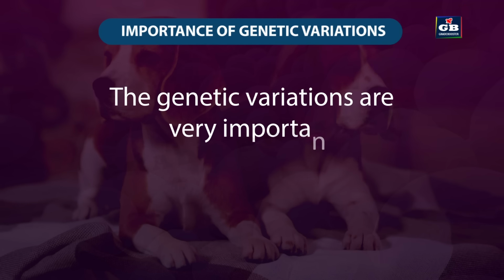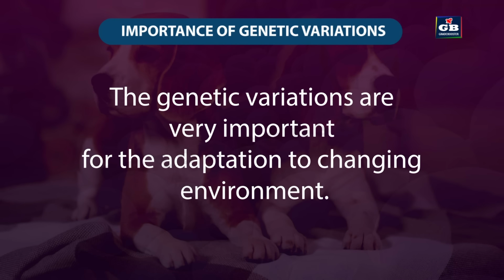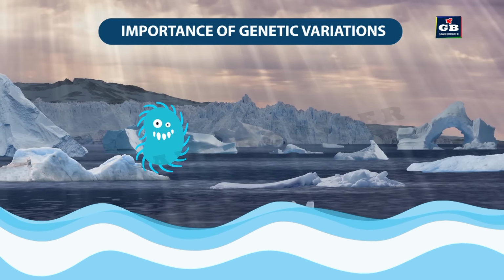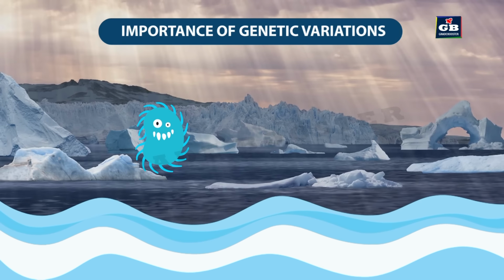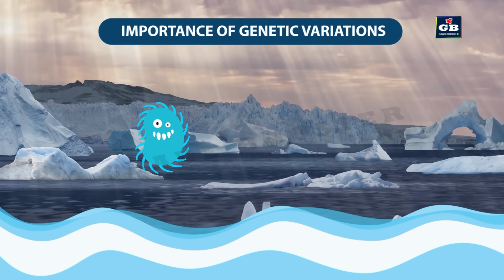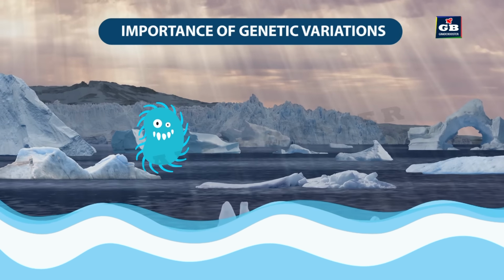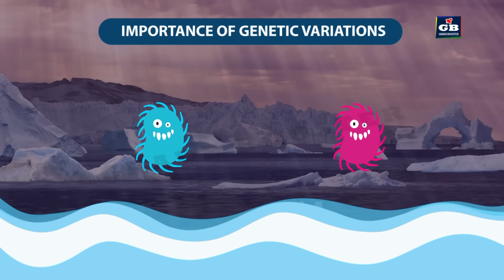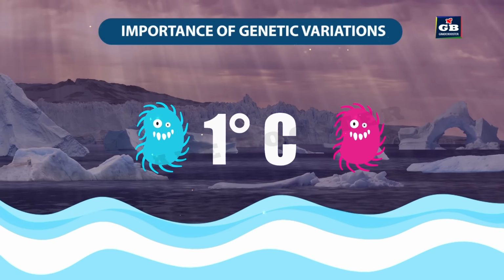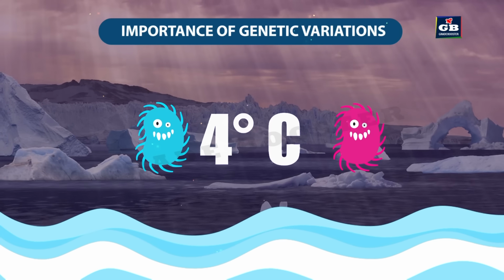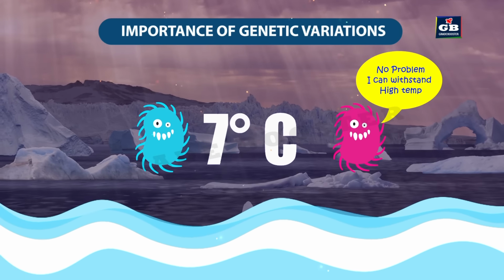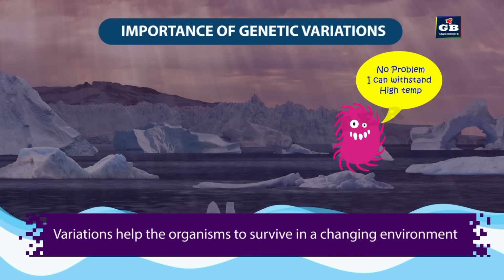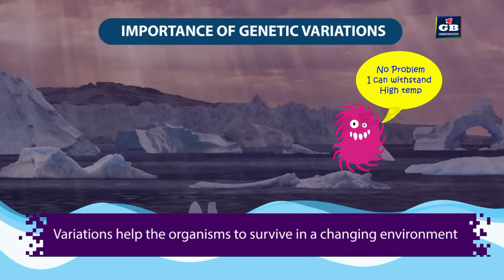The genetic variations are very important for the adaptation to a changing environment. For example, there is a bacteria existing in the oceans near the poles, where the water is usually cool. These bacteria produced a variant which can withstand high temperature. Suddenly, the temperature of the ocean increases due to global warming. Now, this variant which can withstand high temperature survives and the other bacteria become extinct. In this way, variations help the organisms to survive in a changing environment.